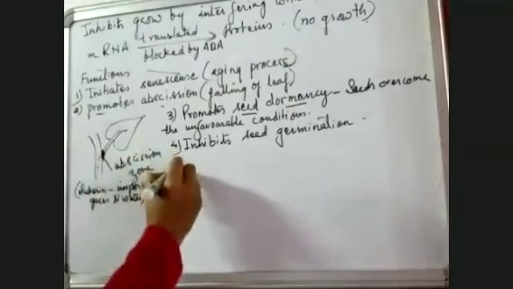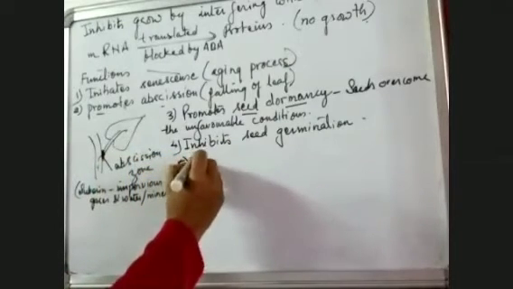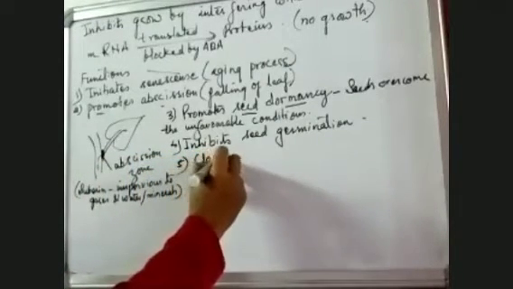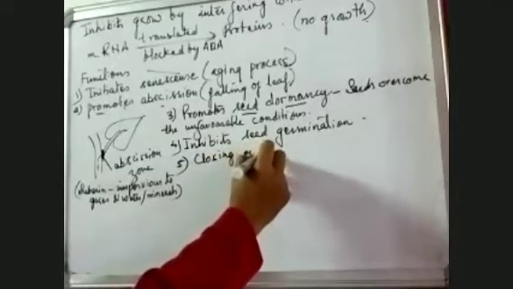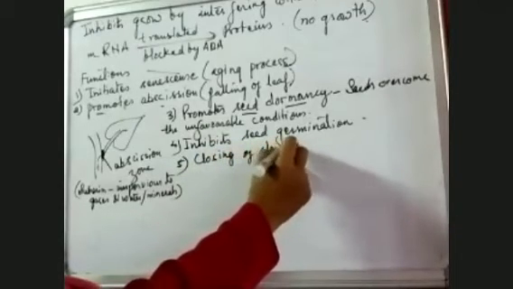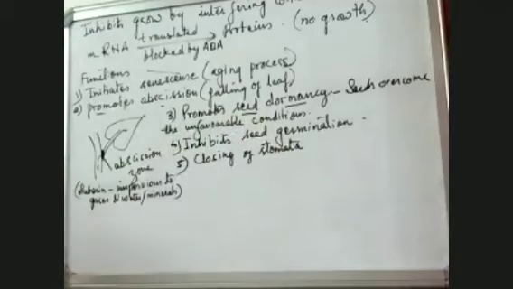Now another feature of this hormone is it initiates closing of stomata. Under the action of this hormone, the stomata close when it is very hot or very dry.